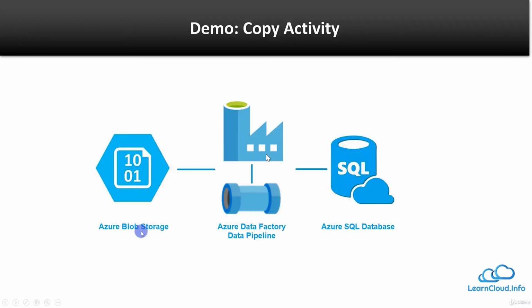All right, so we have our source ready, and we have files inside the blob storage, product and product category, and we are going to use the product table or file in this demo. And we have our destination ready, and we have tables there. So we are going to read data from the product file, and we are going to copy it into the destination, which is Azure SQL Database, using copy data activity.